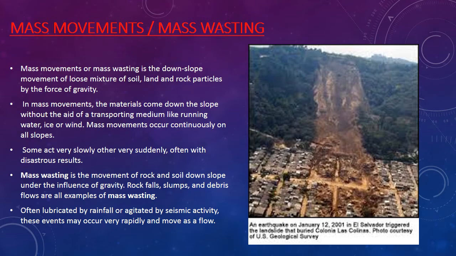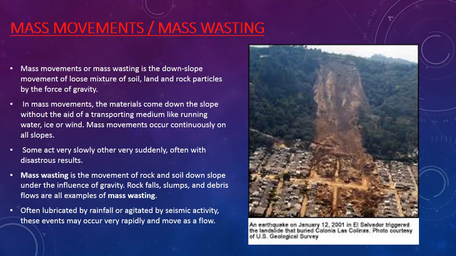So in this, what happens? It is a downslope movement of loose mixture of soil, land and rock particles by the force of gravity. So all the material comes down in a downward direction, because you know the law that whatever is released from the top is going to come down. Anything from the ground, if we throw it up, it will go up to a certain limit, and again it is going to return back to the ground. So the gravity of the earth is very high. Anything which is on the top is going to come downwards.